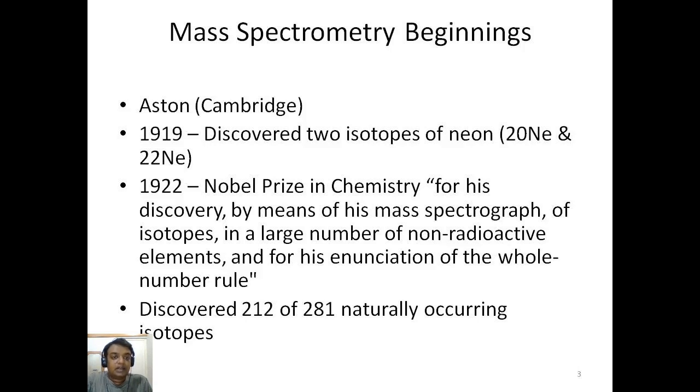Then, year by year, a total of 212 out of 281 naturally occurring isotopes were discovered only by using mass spectroscopy. Hence, guys, this is a very important method to identify the mass as well as many natural compounds and their own isotopes.